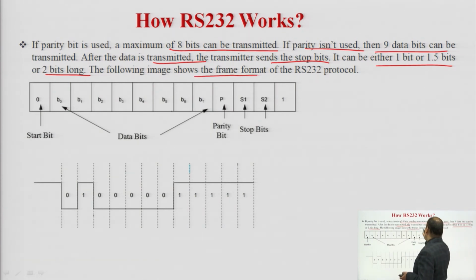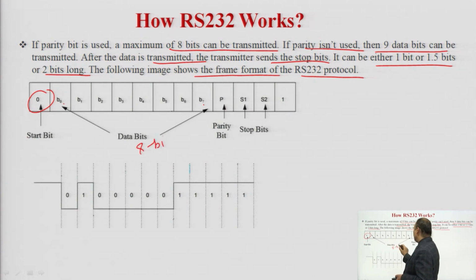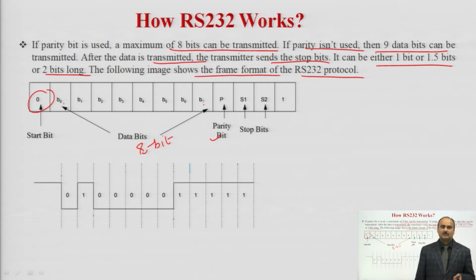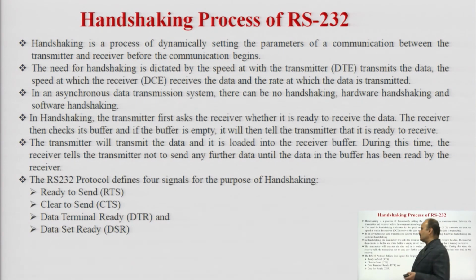The following image shows the frame format of the RS-232 protocol. So, this is nothing but the frame format. We have the start bit, which is represented by 0, then we have the data bits, that is B0 to B7. So, this is the 8 bits, and this 0 indicates the start bit, and we have the parity bit and stop bits, that is S1 and S2. This image shows the data frame operations. When the data is framed between the start and stop bits, this is called the data framing of RS-232.